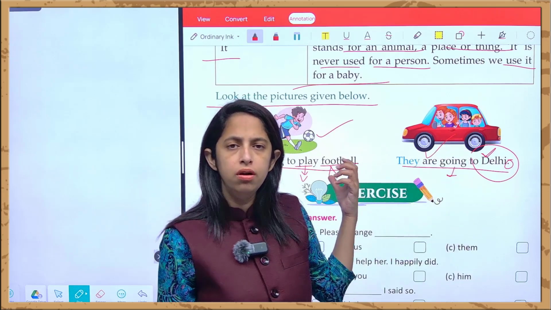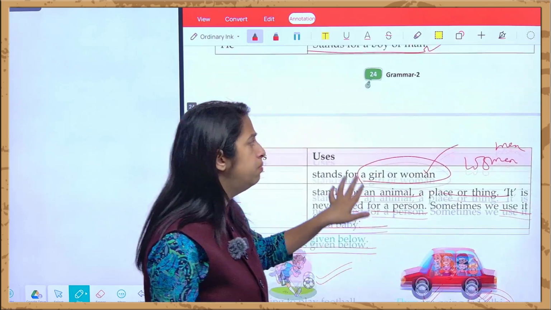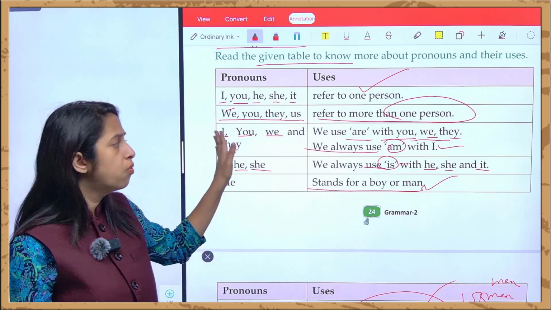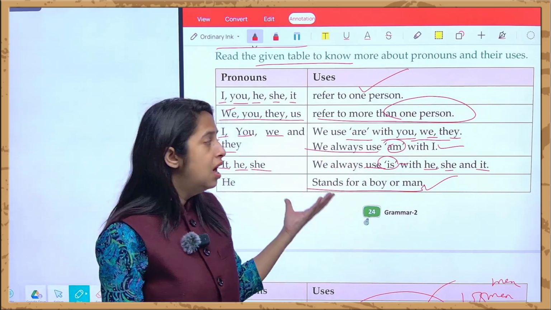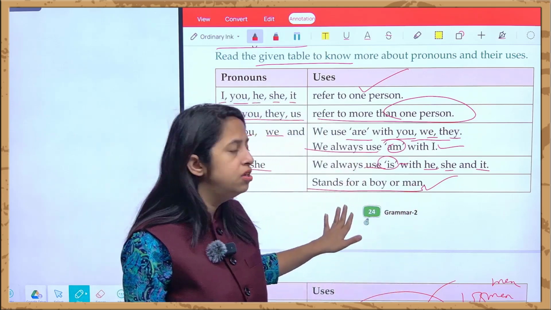I hope you all understood this chapter very well. Please go through the previous concept and please do make this table in your notebooks and just write down its uses because it's very important to remember all these concepts, and do revise them, and do revise nouns because nouns are totally linked with these pronouns.